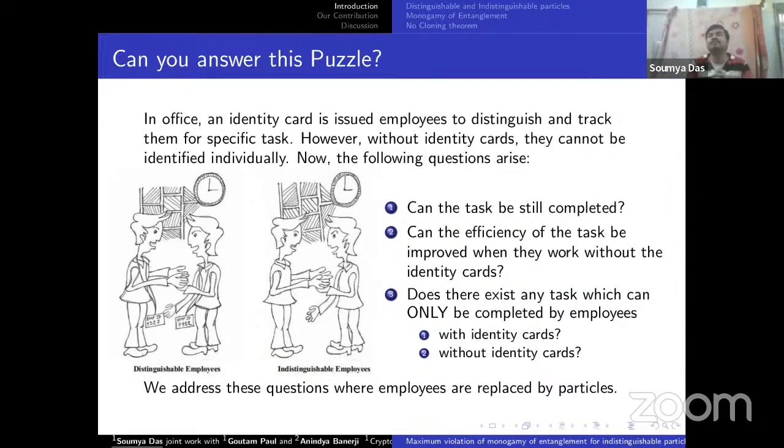This type of question may be a bit non-trivial in the real-life domain, but we address this question when employees are replaced by particles.